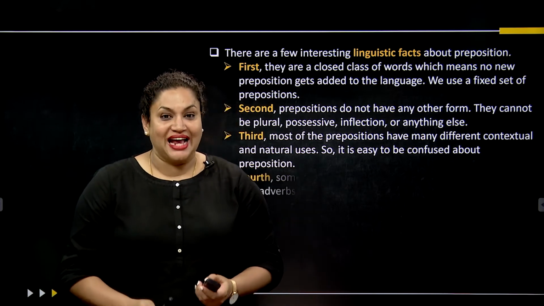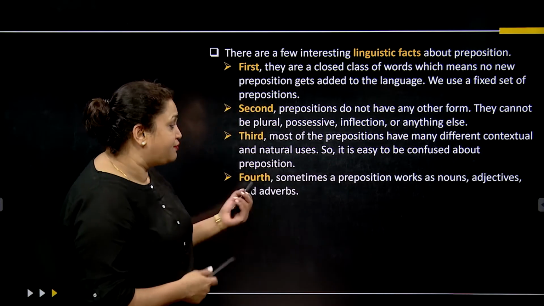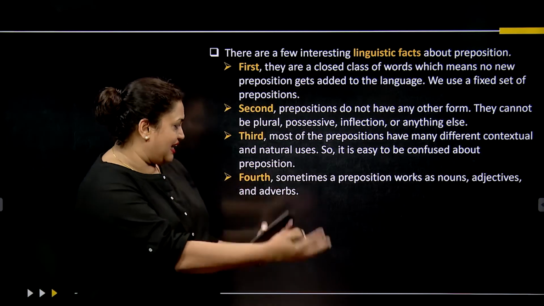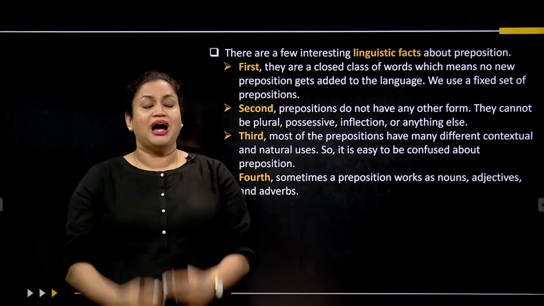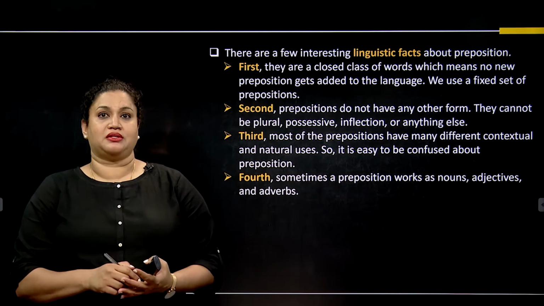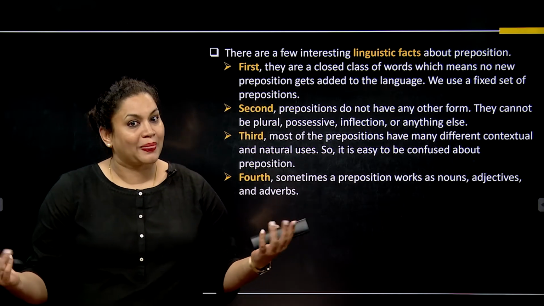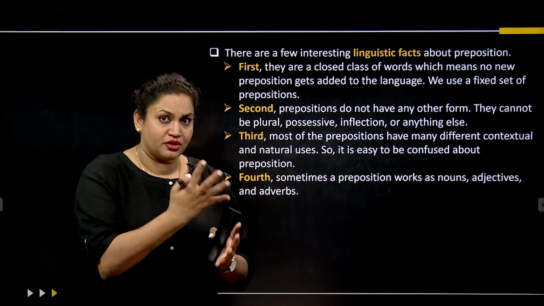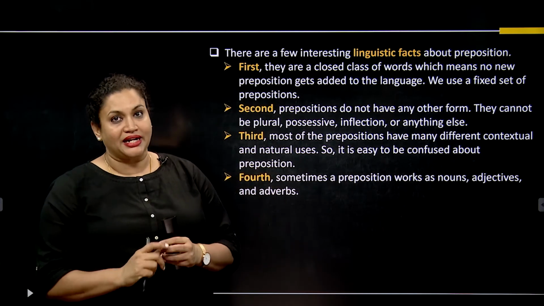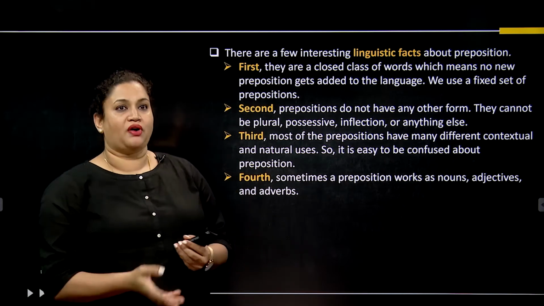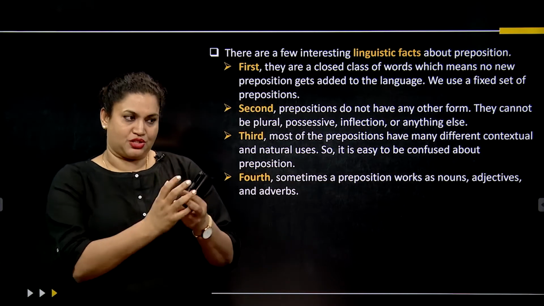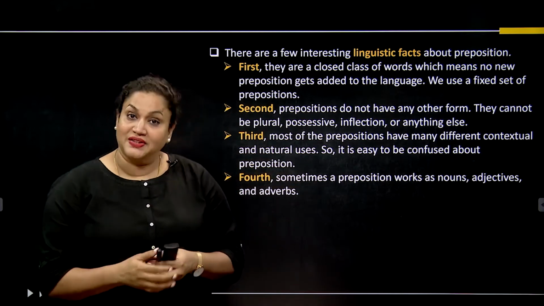Let's go forward and let's check this. Fourth one is sometimes a preposition works as a noun, an adjective, and an adverb. How do you think that they are going to work as a noun? On purpose, I did not go home. So you need to understand that it becomes a part of the noun phrase is what I'm saying. I didn't say that on top of on becomes the subject, but it becomes a noun phrase which is used in the beginning of a sentence.